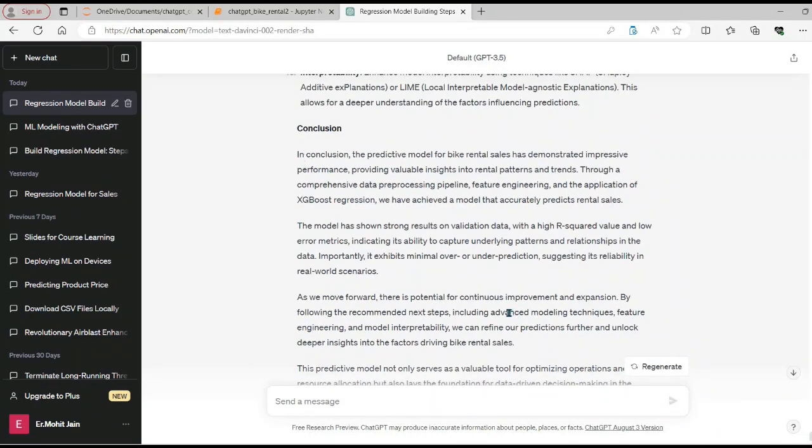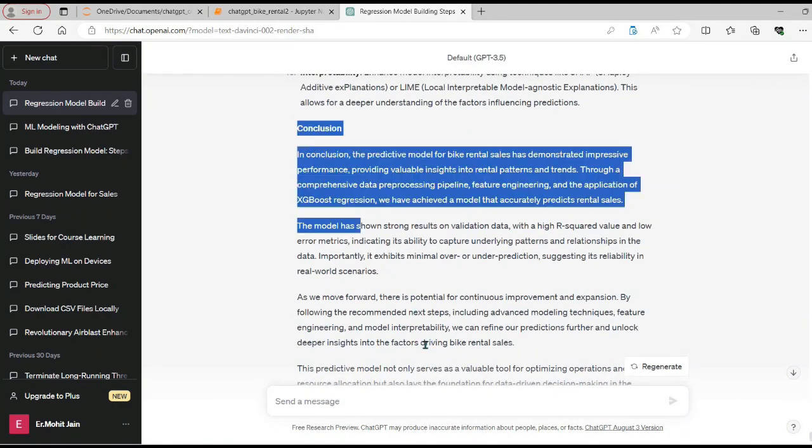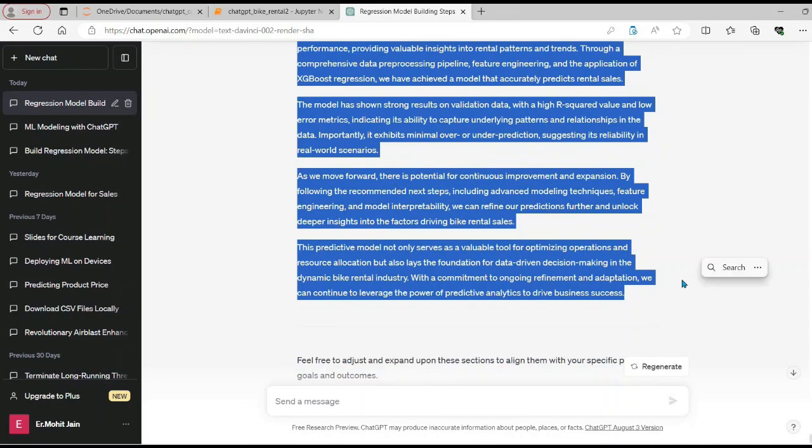So this can also be very useful. Again, it looks to be very verbose. We can reduce the number of words, but I think for this video, for this example, that could be good enough.